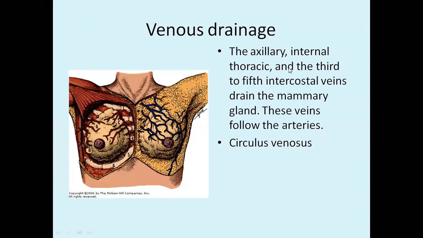For the internal thoracic artery we had, you should now replace it with the internal thoracic vein. Similarly, for the intercostal arteries, you replace with the third to fifth intercostal veins. These are the veins which are draining the mammary gland. They form a circle around the nipple and areola. You call it the circulus venosus. This is the circle. So the veins we have are the axillary vein, internal thoracic vein, and the intercostal veins.